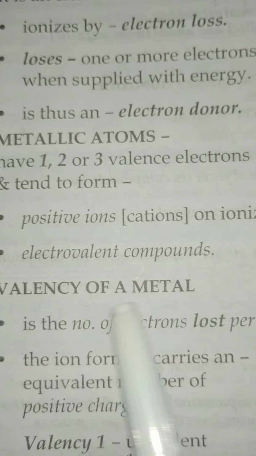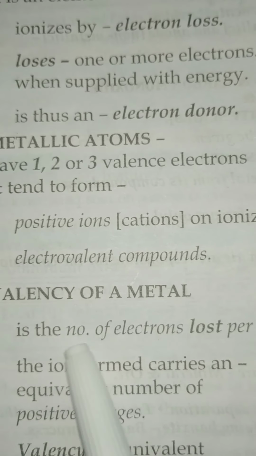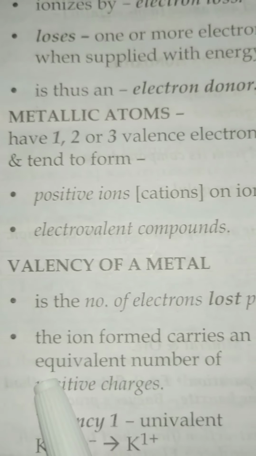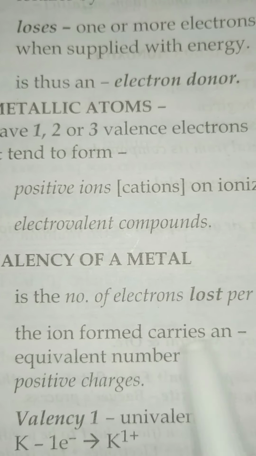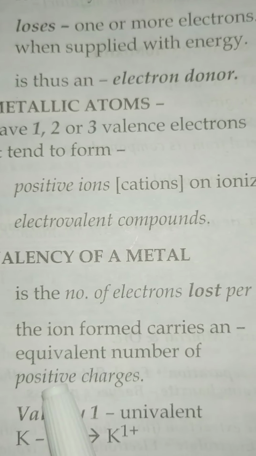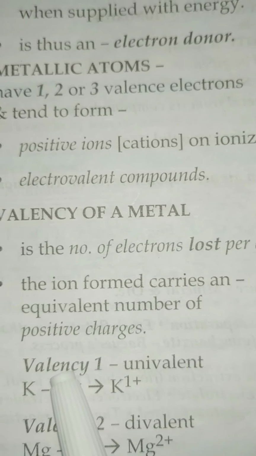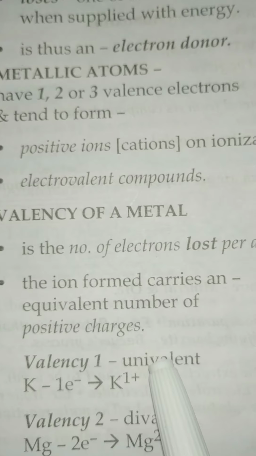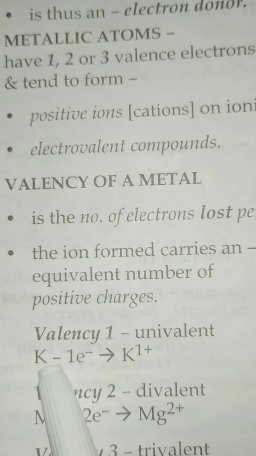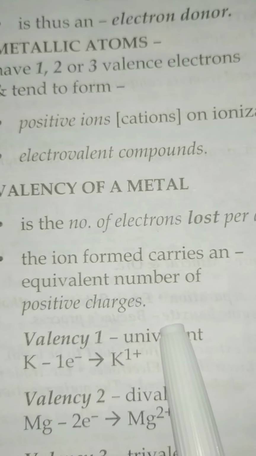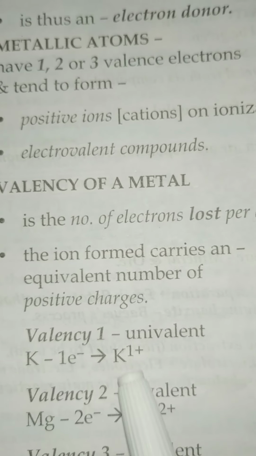Now the valency of a metal means the number of electrons lost per atom, and the ion formed carries an equivalent number of positive charge. Metals which have valency 1 are known as univalent. For example, when potassium loses one electron, it forms K plus, so the valency here is 1.